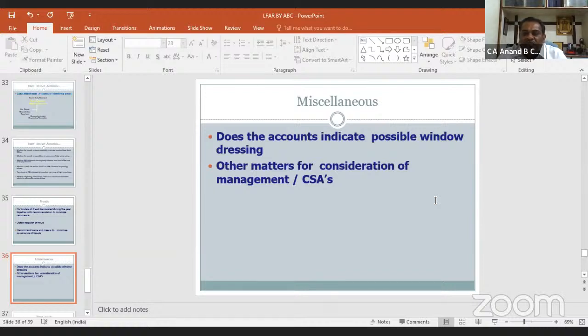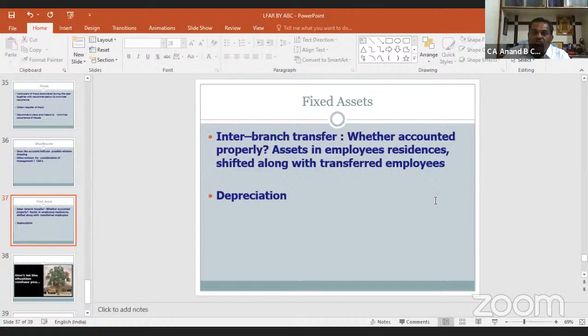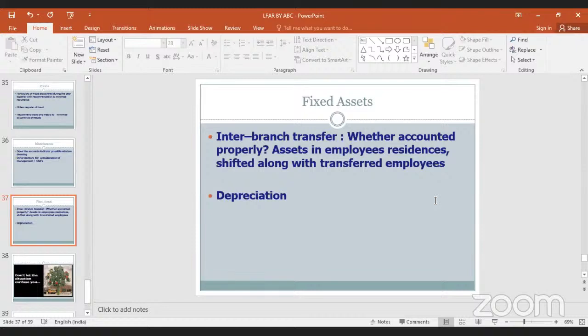Other matters for consideration of management or central statutory auditors. Now, fixed assets, inter-branch transfer: whether accounted properly or not. Assets in employees' residences shifted along with transferred employees. Whether depreciation on that has been calculated or not.